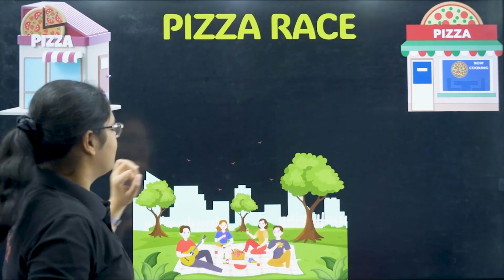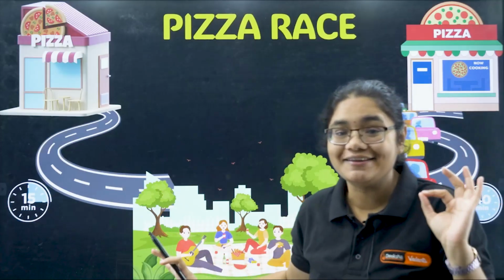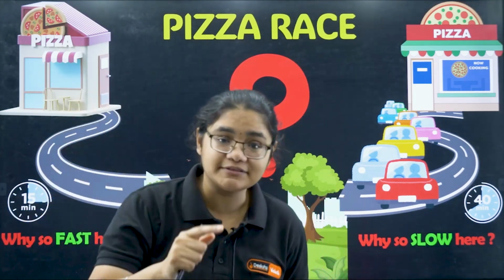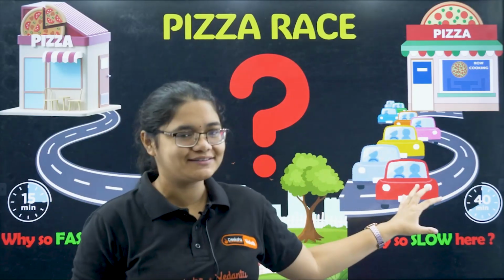Now what will happen? Both of them place the order. The delivery time for this one shows 15 minutes, whereas the delivery time for this one shows 40 minutes. I hope it is visible. This side it is 15 minutes and this side it is 40 minutes. Now a question arises in our mind: why is this very fast and why is this very slow when you have ordered the same size pizza, same city, same distance? Why is the delivery time different? You can very well see here that we have huge traffic on this road.